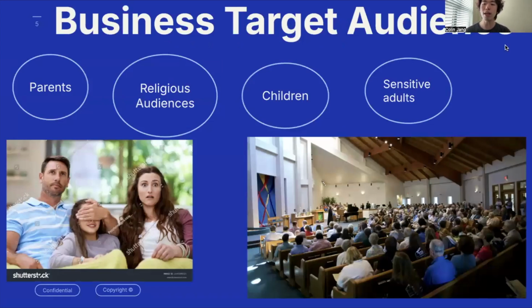Our business's targeted audience is parents, obviously, who want to protect their families and prevent their kids from watching inappropriate content. There's also religious audiences. I mentioned that Watch Appropriate is very flexible software. It can toggle anything you want, such as even contraceptives or blood transfusions for Jehovah's Witnesses, religious people that have very specific contents and concepts that they want to filter out. We can provide that for you because of the flexibility of the AI software.